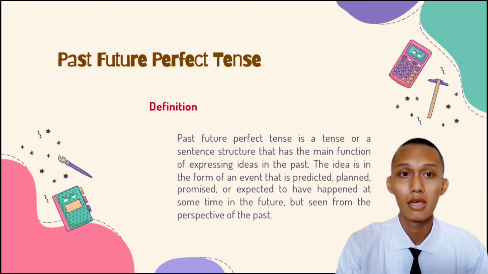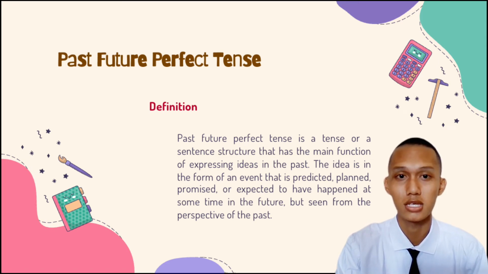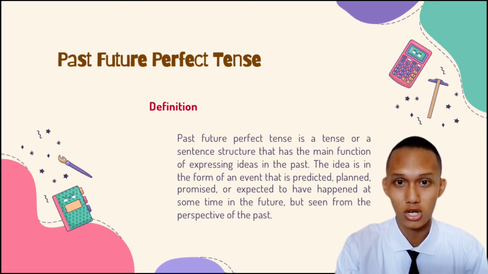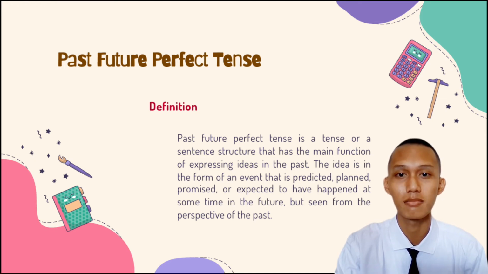Past future perfect tense. The definition of the past future perfect tense. Past future perfect tense is a tense or a sentence structure that has the main function of expressing ideas in the past. The idea is in the form of an event that is planned, promised, or expected to have happened at some time in the future, but seen from the perspective of the past.